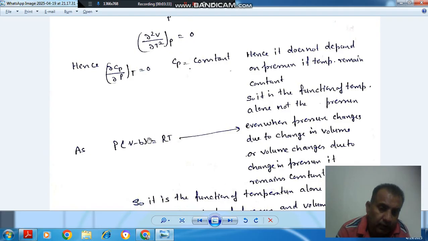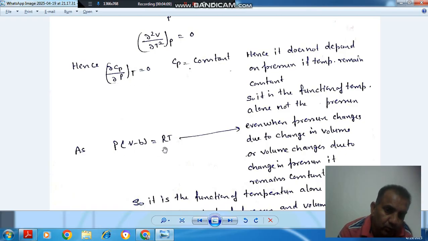The reverse is also true. P can vary only due to V or due to T, because B and R are constant. If T is constant, a change in P will not cause a change in Cp. And V can vary due to P only, so a change in V will also not cause any change in Cp, because ∂Cp/∂P is 0 if temperature is constant.